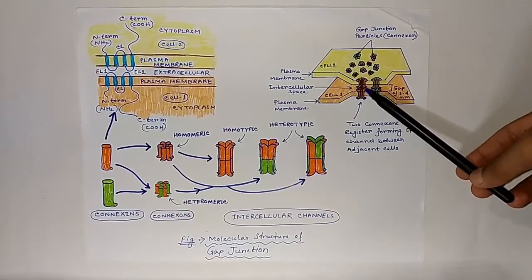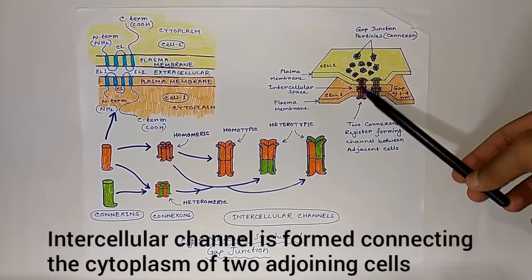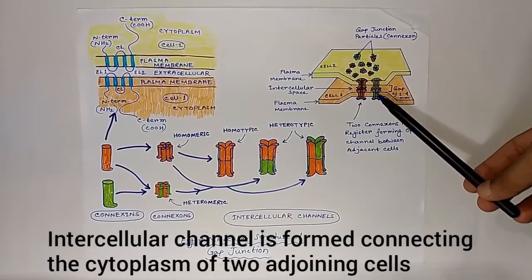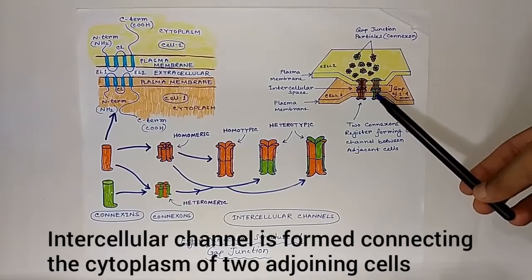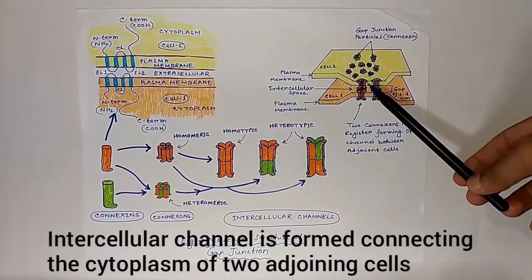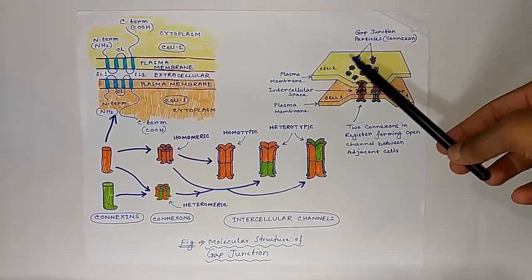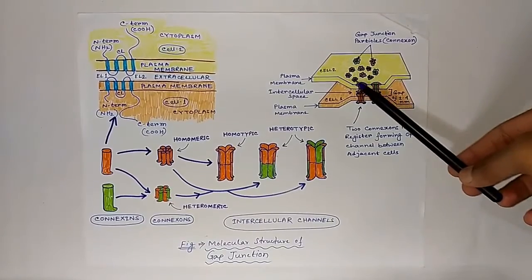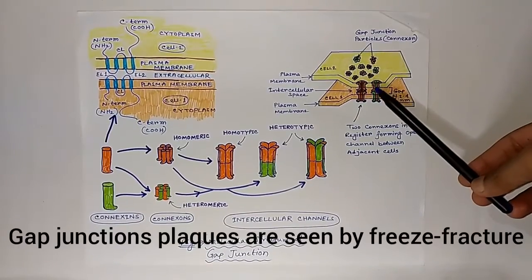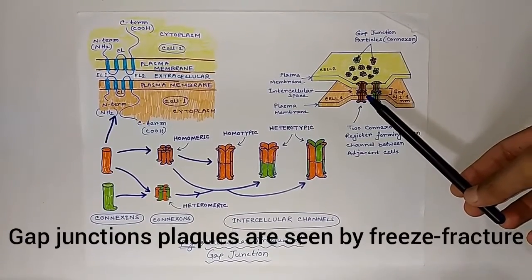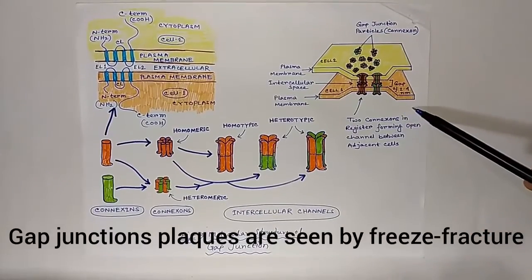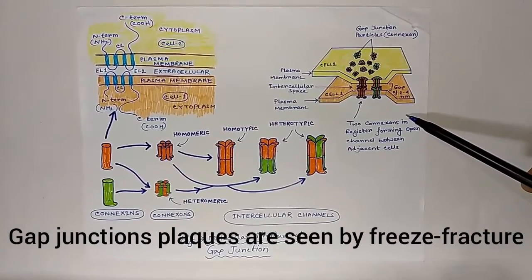Finally, an intercellular channel is formed connecting the cytoplasm of one cell with the cytoplasm of its neighbor. Large numbers of connexons become clustered in specific regions of the membrane, forming gap junction plaques that can be visualized when the membrane is split down the middle by freeze fracture.